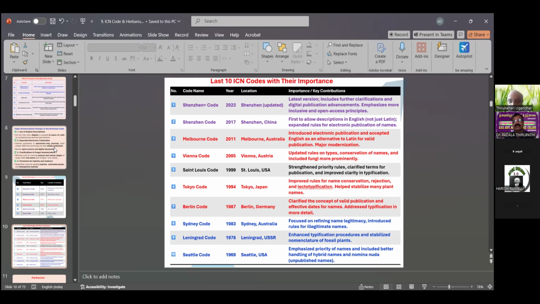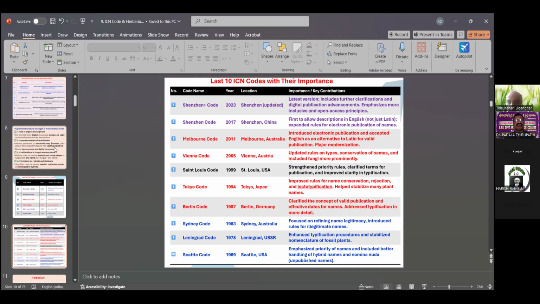Then the St. Louis Code 1999, St. Louis, USA. It strengthened priority rules, clarified terms for publication, and improved clarity and typification of plant names. Then the Tokyo Code 1994 in Japan improved rules for name conservation and rejection, and also the lectotypification process, to help stabilize many plant names.